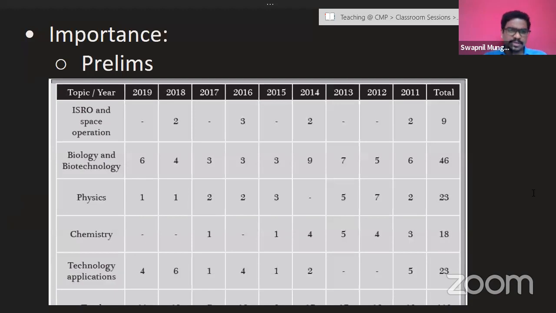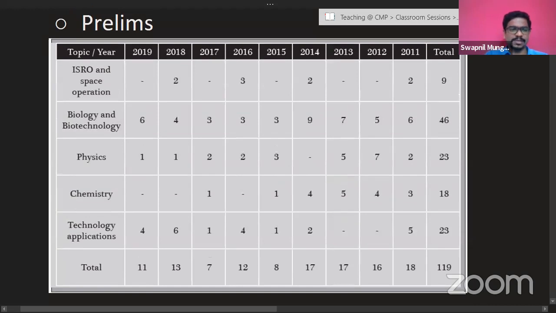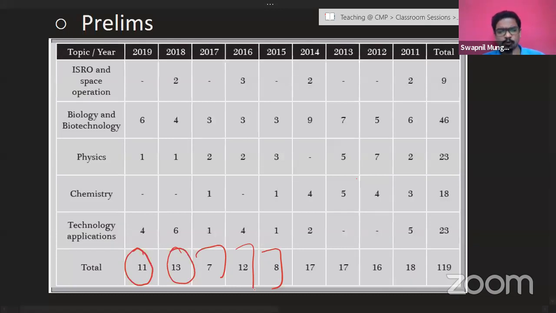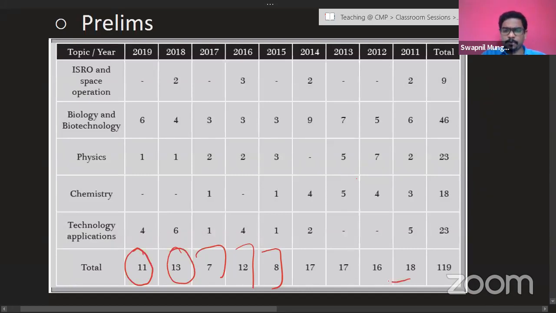So if we see the weightage of science and technology over the years, for example, in 2019 there were 11 questions asked. In 2018, 13 questions; 2017, 7; then 12, 8. So you can see that on average, anywhere between about 10 to 12 questions have been asked. Over the years, the importance of science and tech has reduced a bit. If we see 2011, there were 18 questions, 16, 17, 17. Again a dip, 8 questions, 12. But again there is a rise, and now the questions are in double digits for the last 2 years.